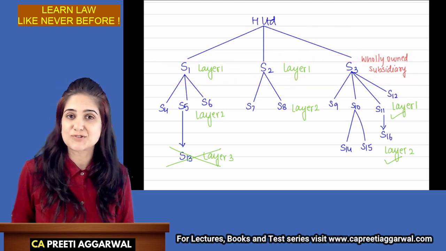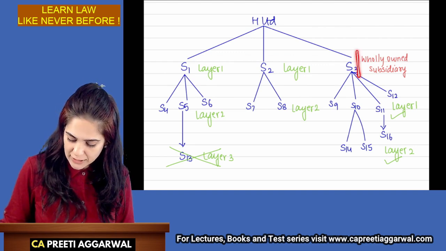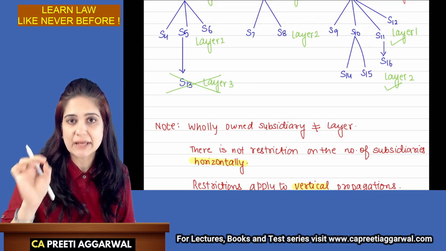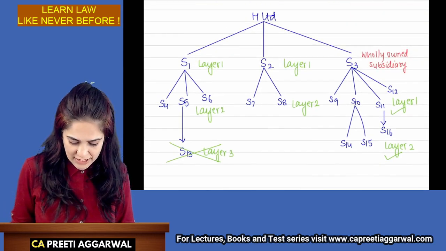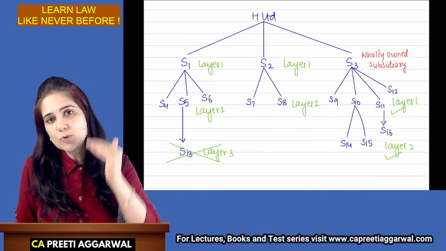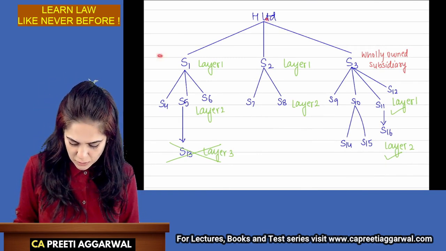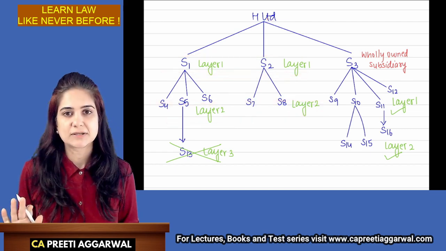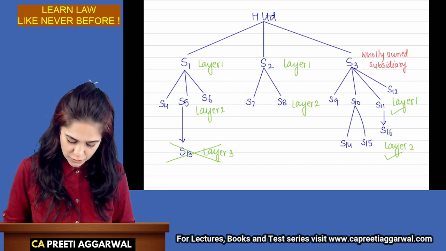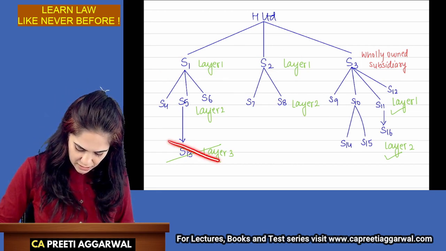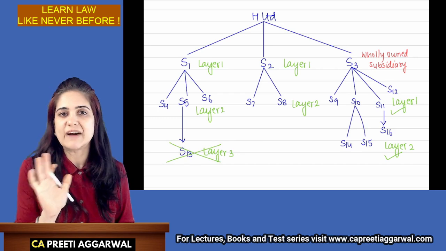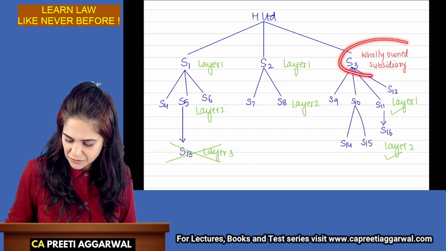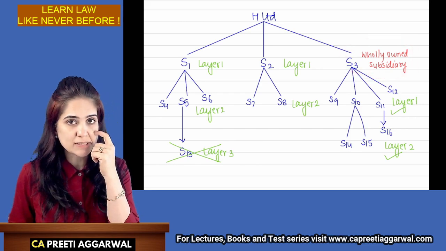Now, extra point. Wholly owned subsidiary is not considered as a layer. Law says you can have only 2 layers. It means 1 layer and the second layer. That's it. You cannot go beyond that. You cannot go below that. So this third layer is not a valid subsidiary. Okay. Now the wholly owned subsidiary S3 is not considered as a layer.